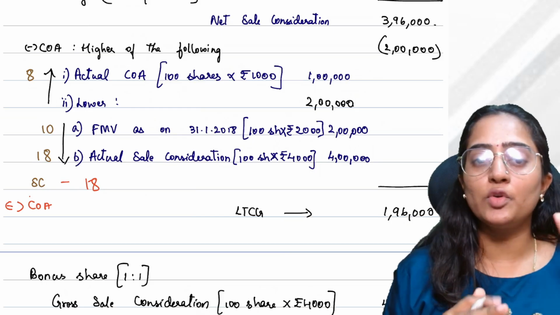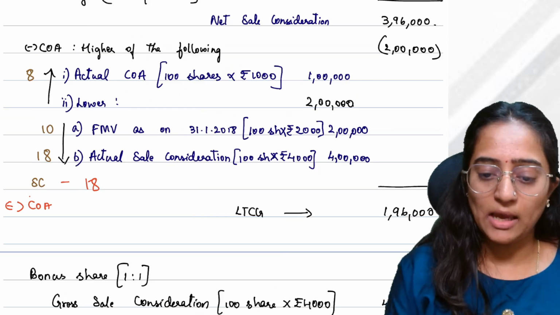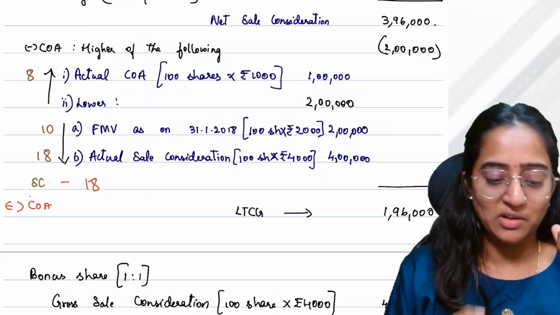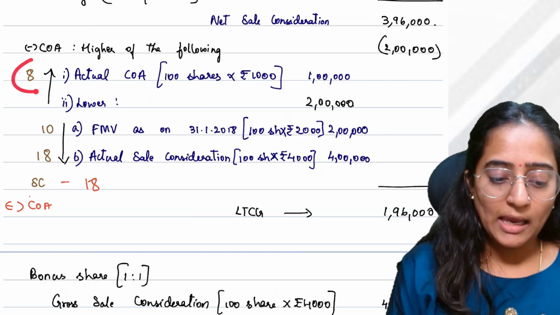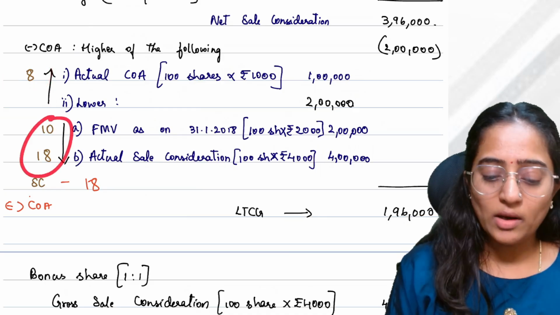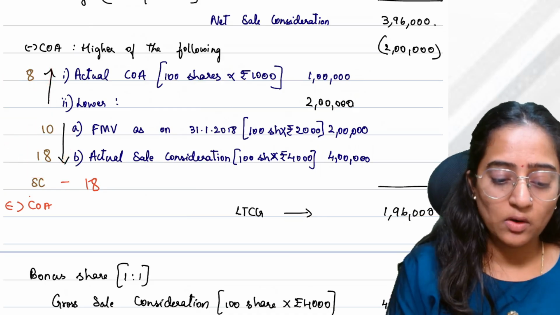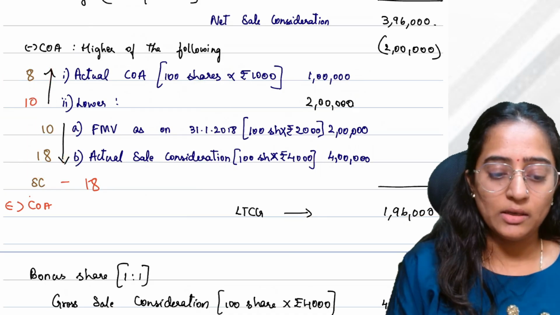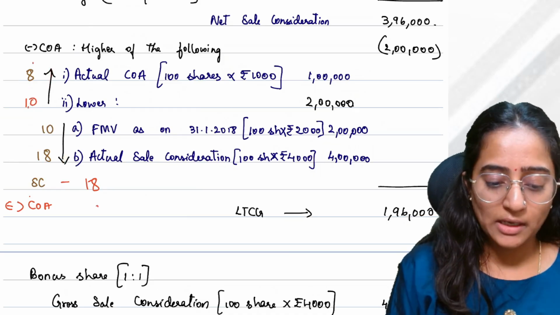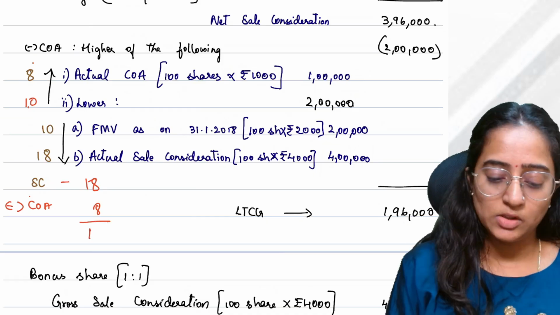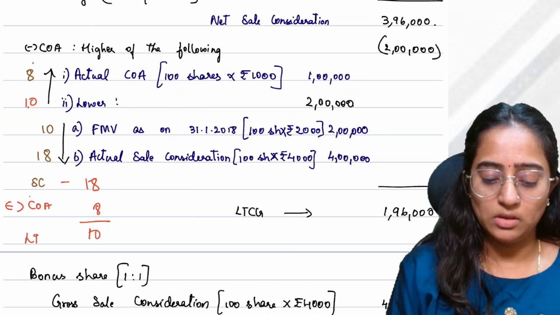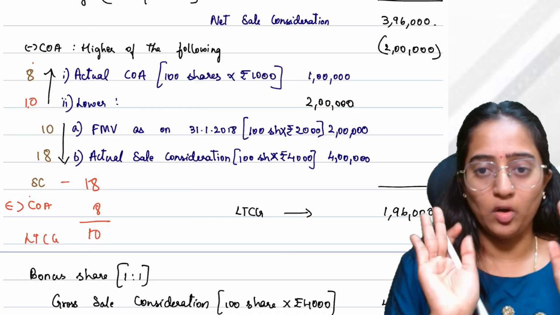Normally, you would directly take the cost of acquisition, but I will do as per this process, and later you will understand the reason. First, 10 or 18, whichever is lower. I would record 10. Then 10 or 8, whichever is higher, I would record 10. The long-term capital gain would be 10.